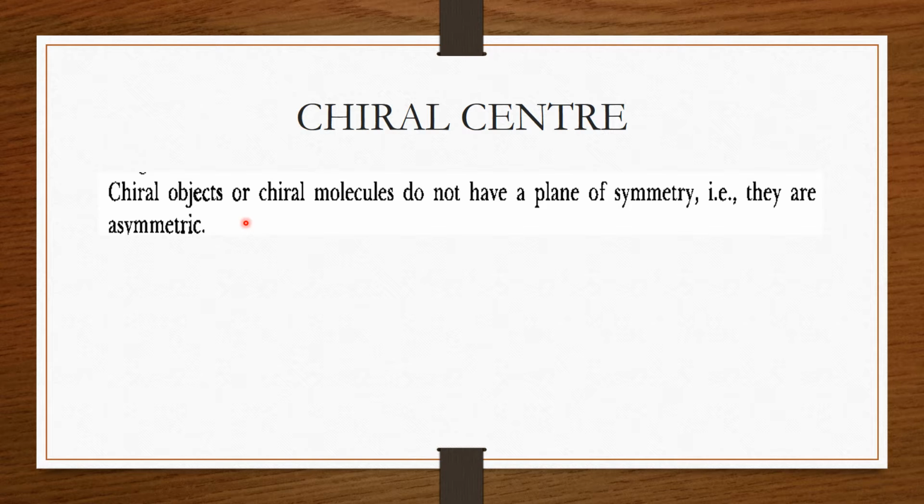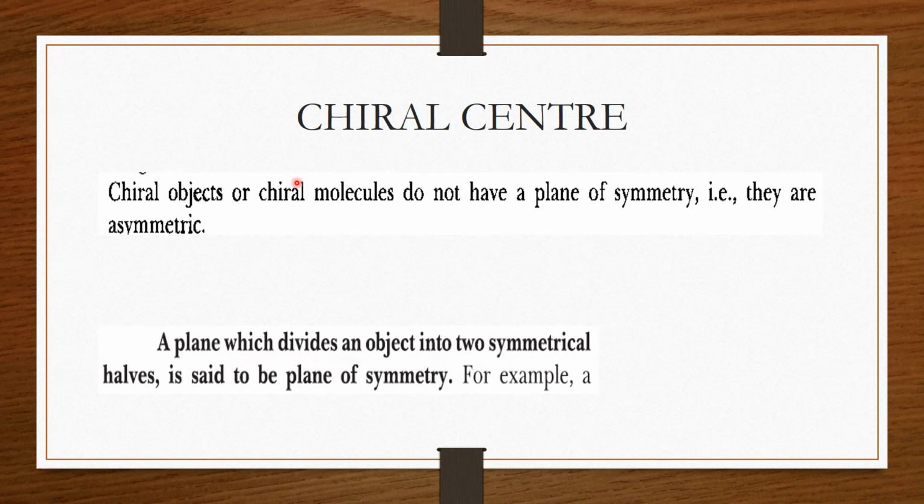Chiral objects or chiral molecules do not have a plane of symmetry. They are called asymmetric. And what is a plane of symmetry? A plane which divides an object into two symmetrical halves. Symmetrical halves mean that when cut by a plane into two parts, these two parts have the same size and the same shape, and it is called the plane of symmetry.